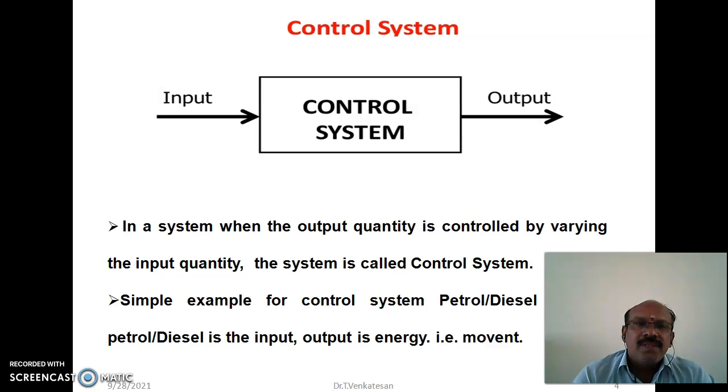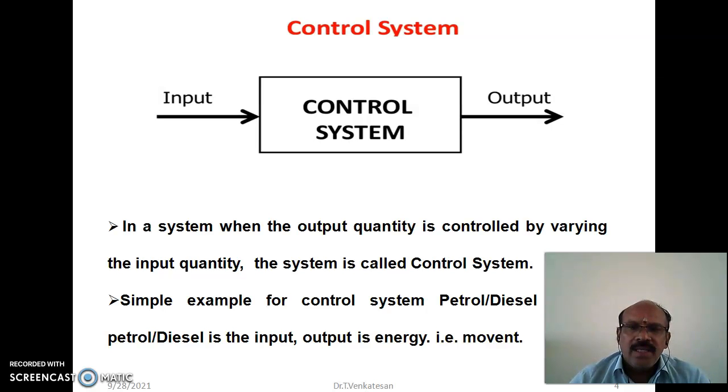Next, control system. In a system, when the output quantity is controlled by varying the input quantity, the system is called control system. The simple example for control system: petrol or diesel engine. Petrol or diesel is the input and output is the energy, that is the movement.